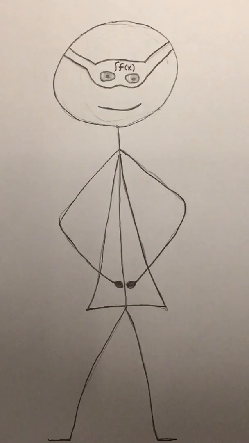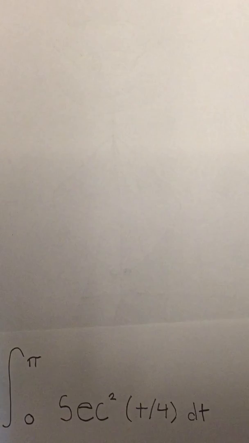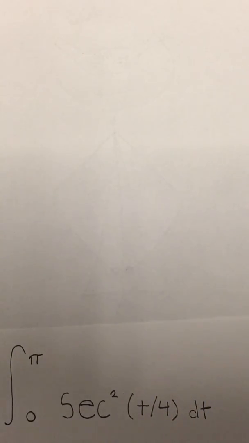Once, long ago, in a world full of math, there were two heroes, Derivative Man and Antiderivative Man. One morning, they each got a call, and it said one thing. There was a destructive antiderivative running along Calculus Avenue. The antiderivative was secant squared of t over 4, from pi to 0.